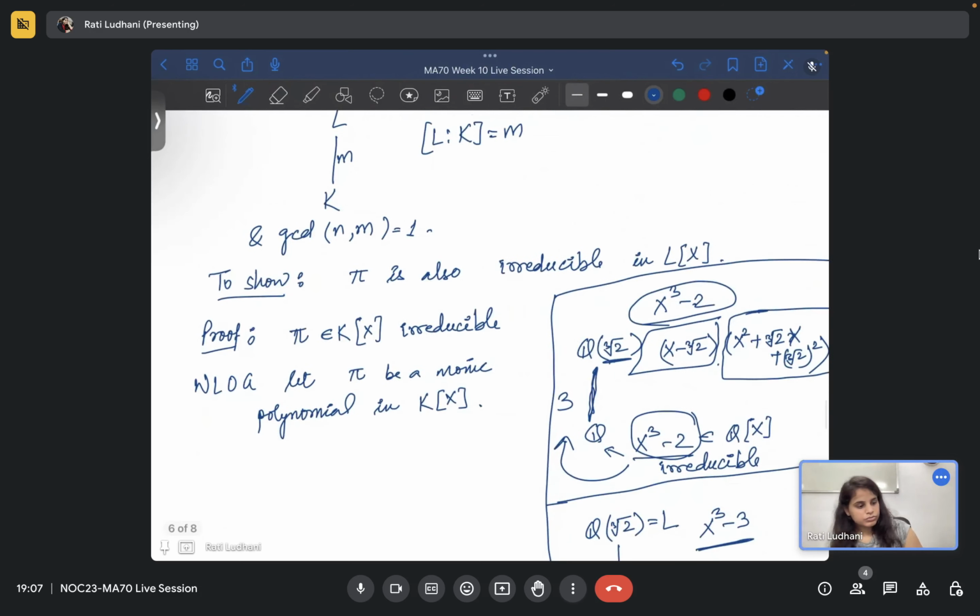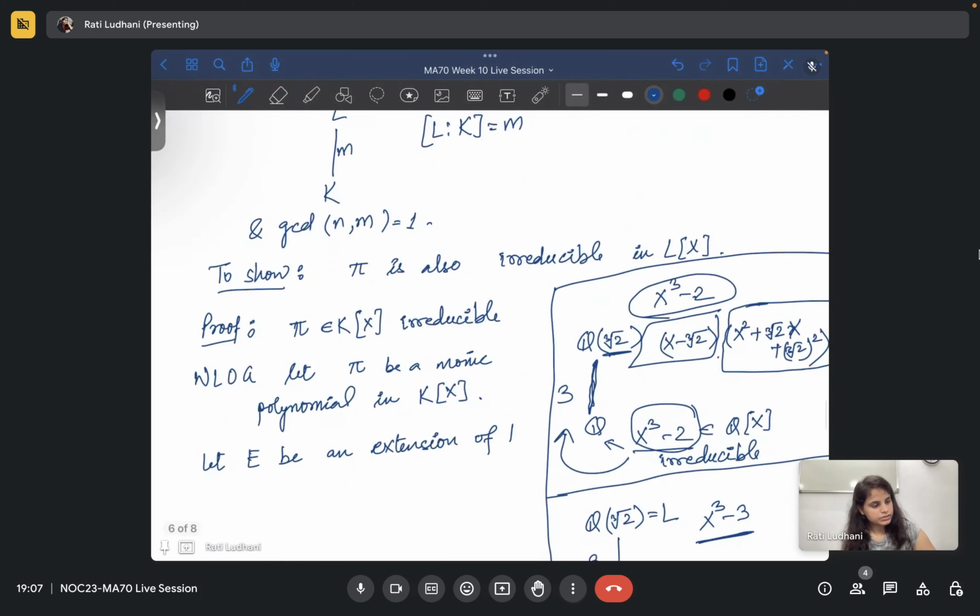Now what I'm assuming, let E be an extension, of course a field extension of L, in which pi splits into linear factors.